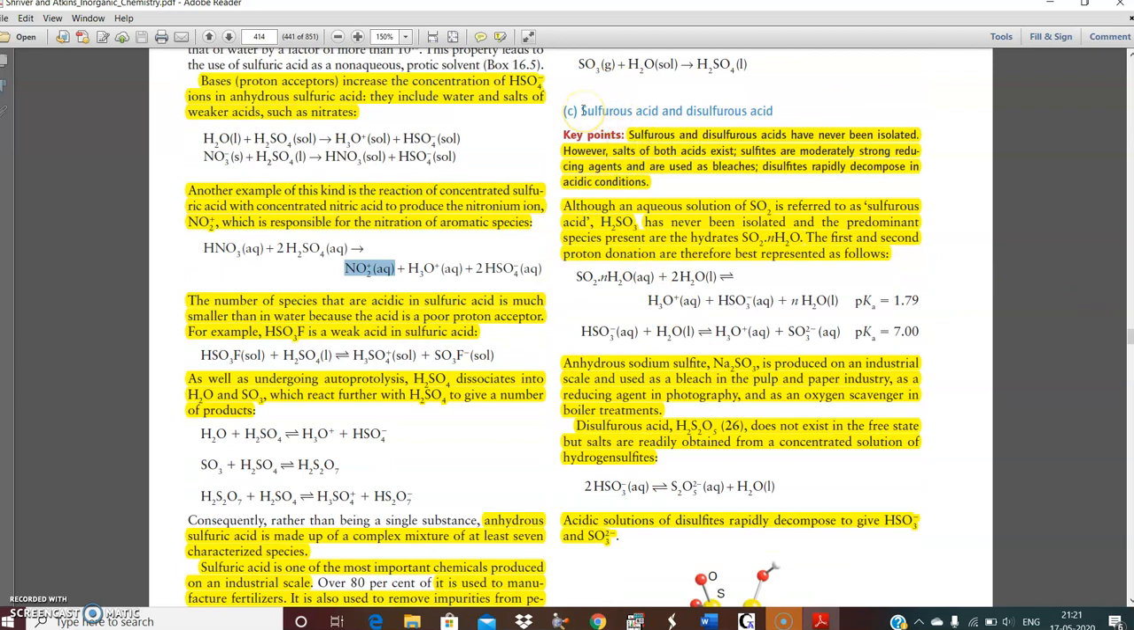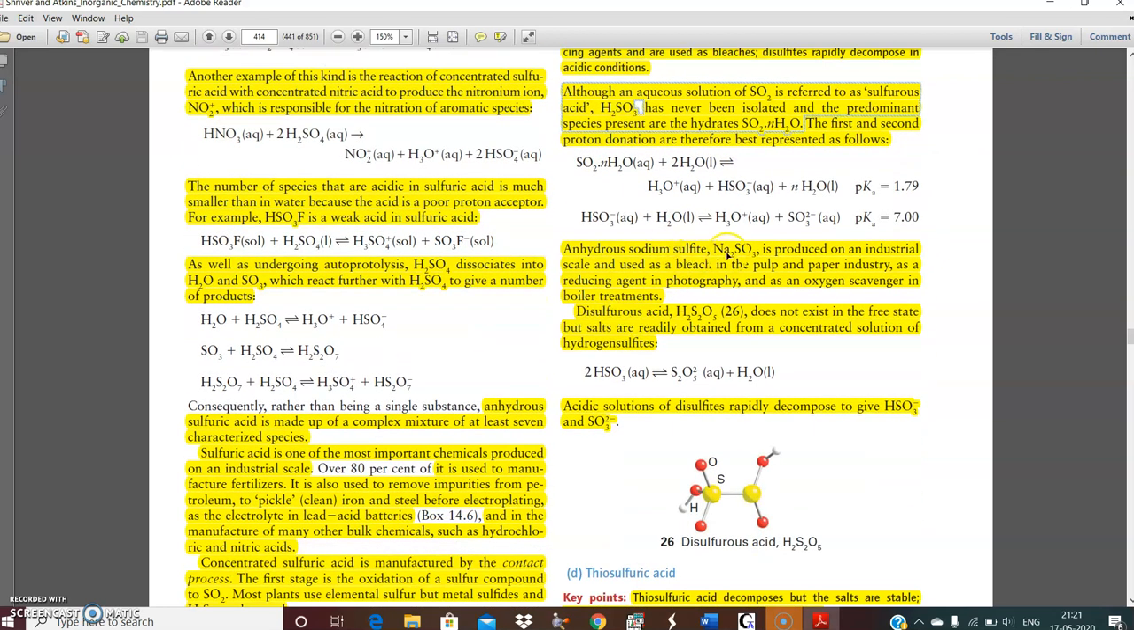Then we will move to other oxoacids of sulfur, like sulfurous acid and disulfurous acid. Sulfurous and disulfurous acids have never been isolated. They are highly unstable. However, both of their salts exist. Although an aqueous solution of sulfur dioxide is referred to as sulfurous acid, H2SO3 has never been isolated, and the predominant form is SO2, and the first and the second proton donation are therefore best represented as follows.